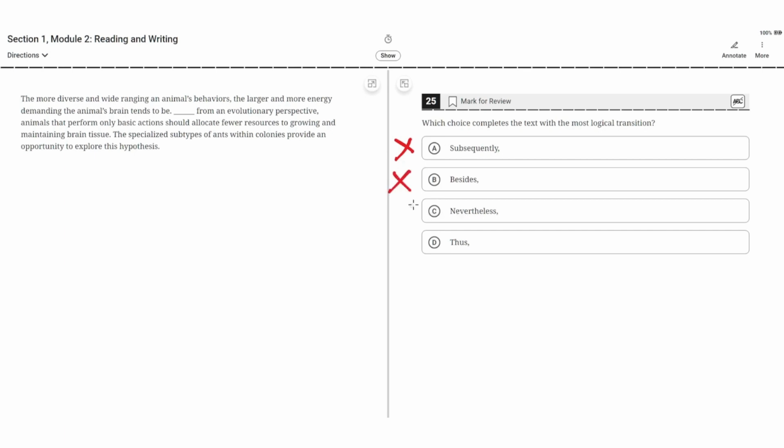C. Nevertheless. Nevertheless implies that the information in the second sentence is in spite of what was discussed in the first sentence, but this is not the case.